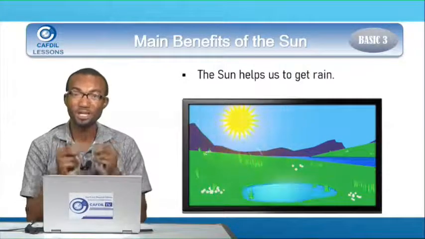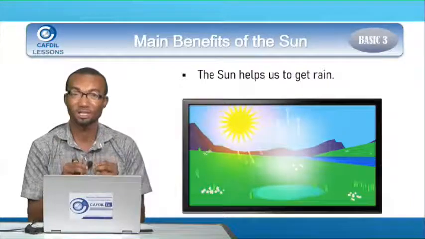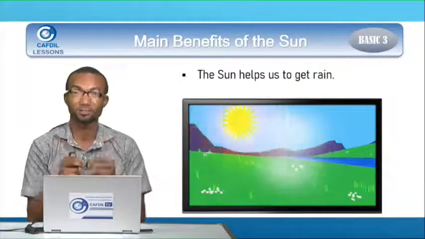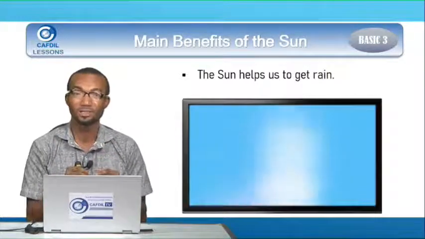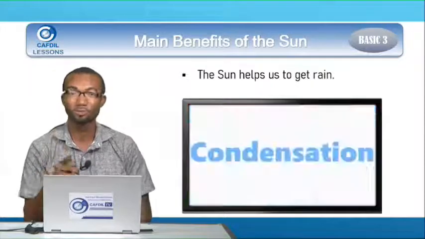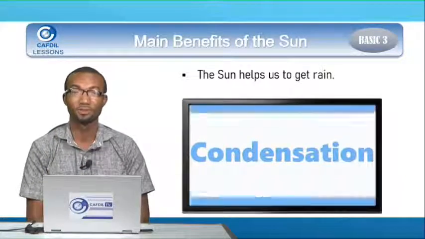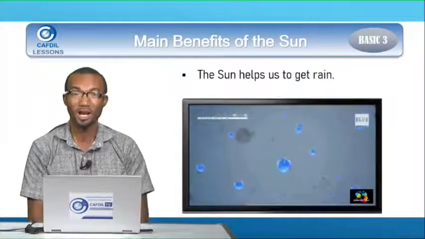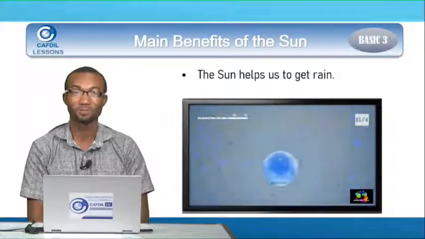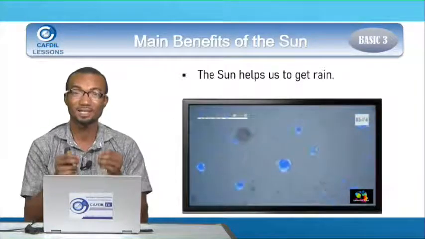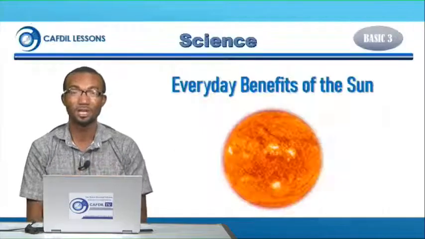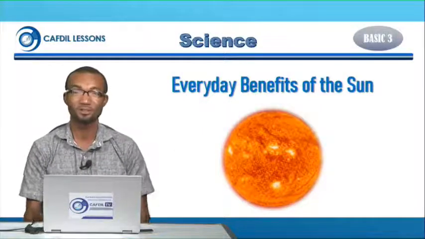So one of the main benefits of the sun too is that it helps us to get rain. Kate, in some of the lessons that we will have, we will go deep into how rain is formed. But here, know that the sun starts the process. Good. Now let's move on to everyday benefits of the sun.